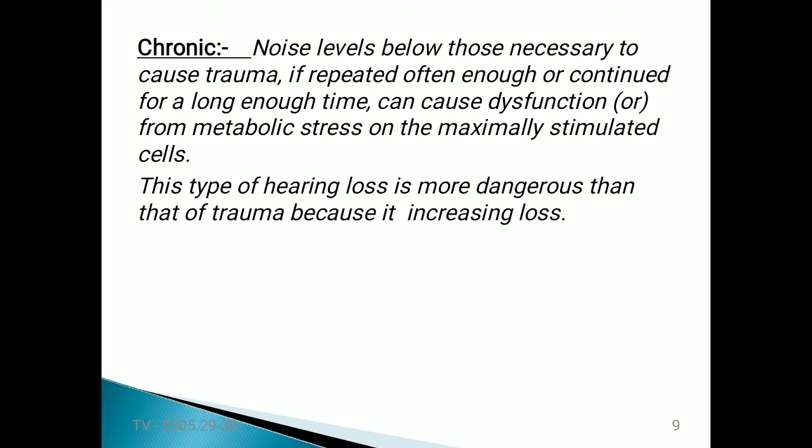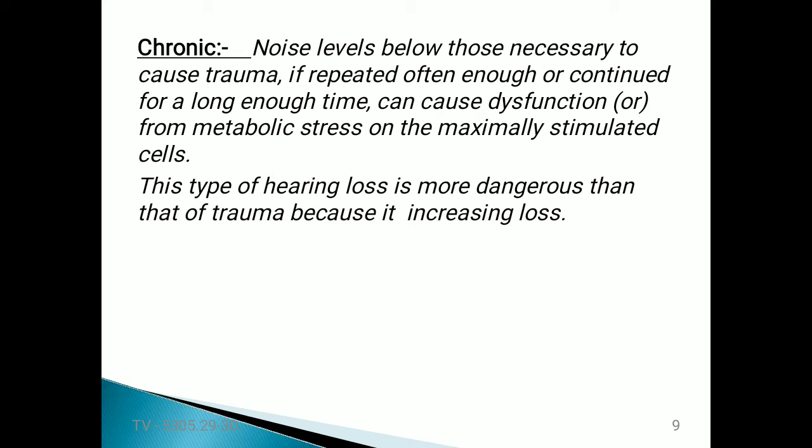After that, we have another type of noise induced hearing loss, and the second one is chronic. Chronic hearing loss means noise levels below those necessary to cause trauma, if repeated often enough or continued for a long enough time, can cause dysfunction from metabolic stress on the maximally stimulated cells. This type of hearing loss is more dangerous than trauma because it is an increasing loss.